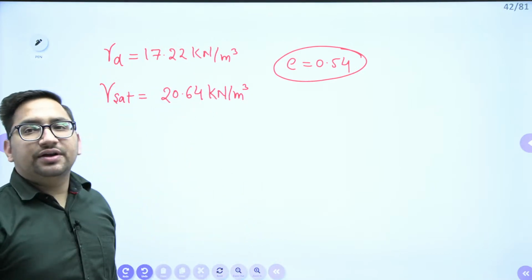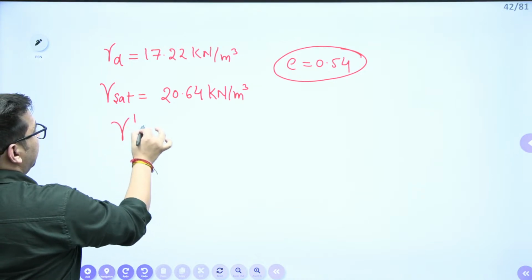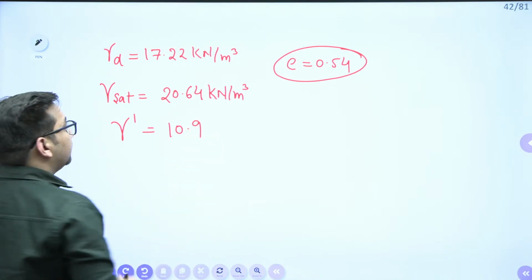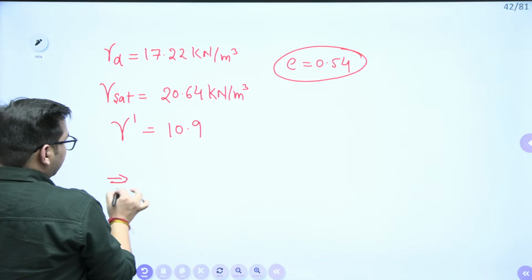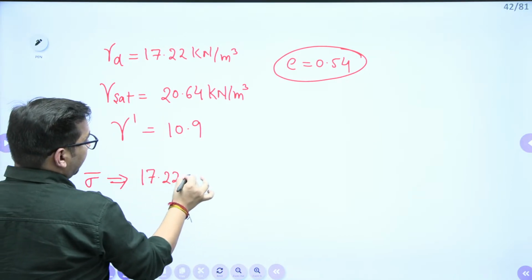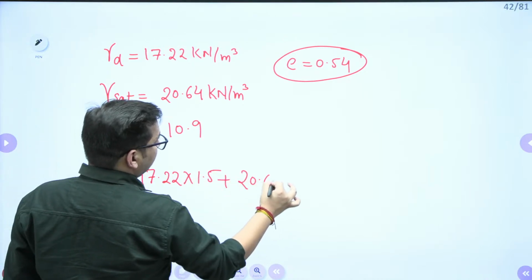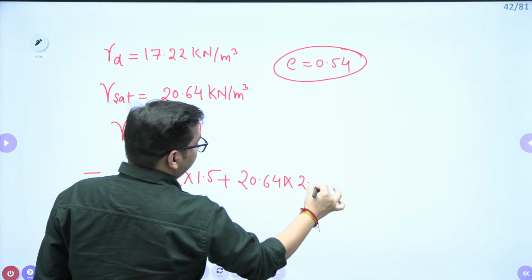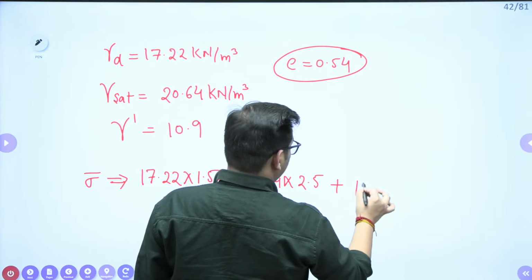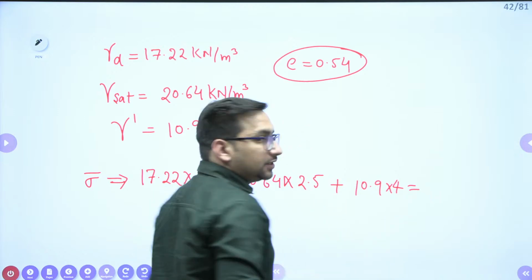Yes, 2.79. Yes, and gamma submerged will be 10.9. Gamma submerged is your 10.9, right? So now it is easy. Effective stress will be what? It will be 17.22 into 1.5 plus 20.64 into 2.5 plus 10.9 into 4. How much value you are getting?